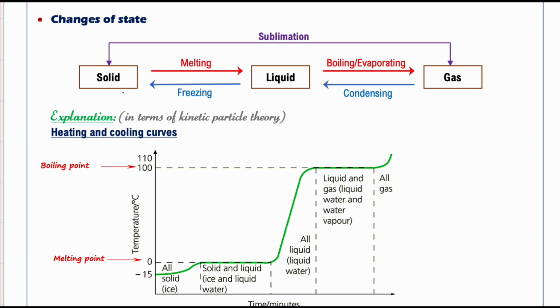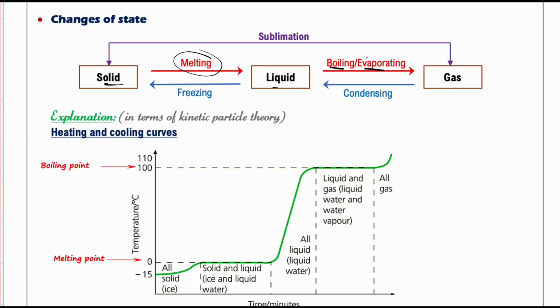When a change of state happens from a solid to liquid, we call it melting. And from liquid to gas, we call it boiling or evaporating. The difference between boiling and evaporating is that boiling happens only at the boiling point, while evaporating happens at any temperature below boiling point.